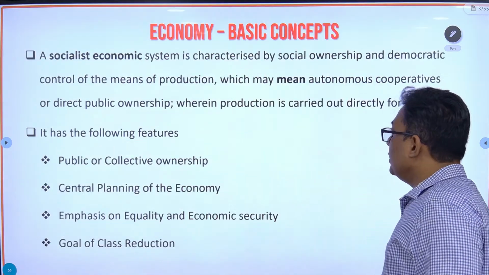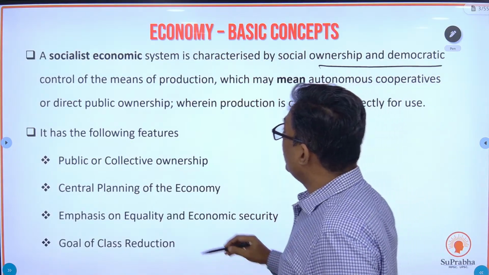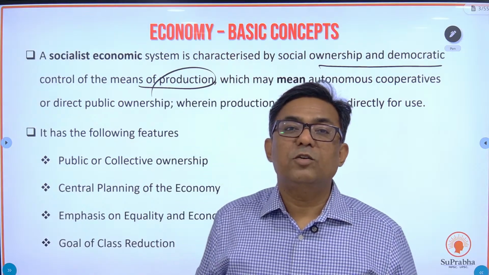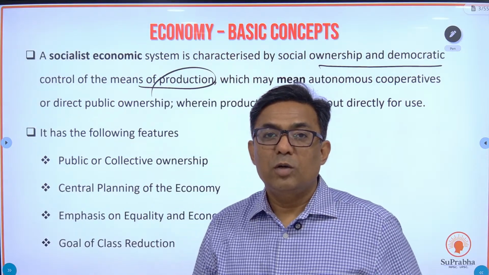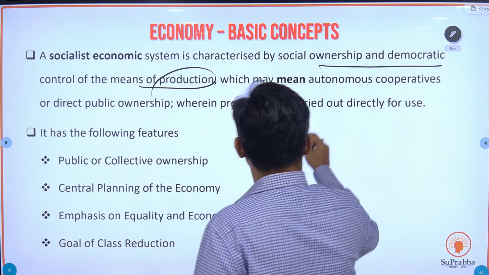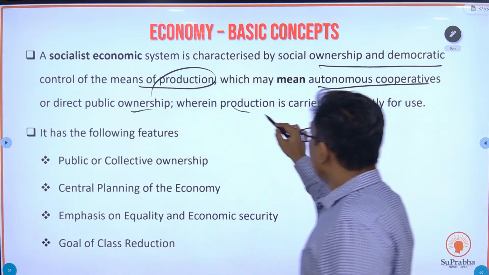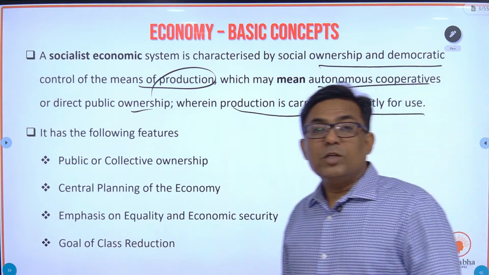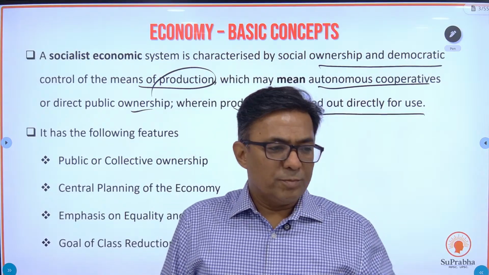On the other hand, you have the socialist economy, where there is democratic control of means of production. That means even if the government controls, the government is elected via democracy. So there is democratic control of the means of production, which may mean autonomous cooperatives or direct public ownership, wherein production is carried out by or directly for use. Production is not going to be there for profit, it is for direct consumption. So what will the government do?